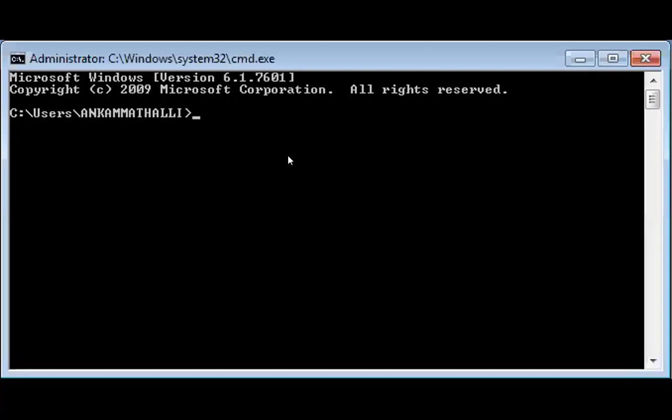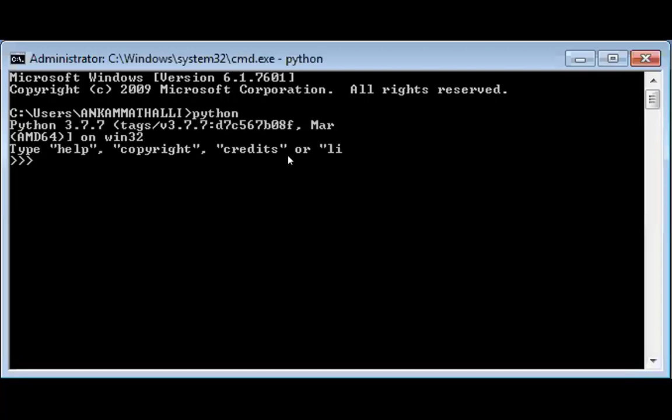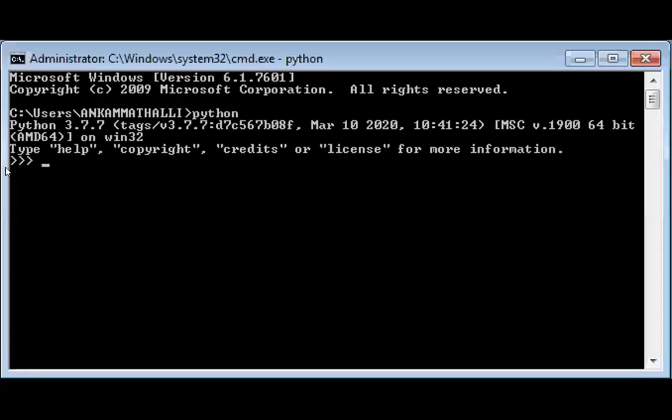Suppose these three arrows indicate the Python editor. A is equal to 10, B is equal to 20, C is equal to A plus B, print C. In Python, this is enough to write an addition program. See the result. Click enter. The result is 30.